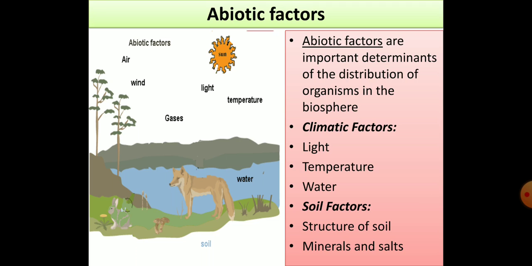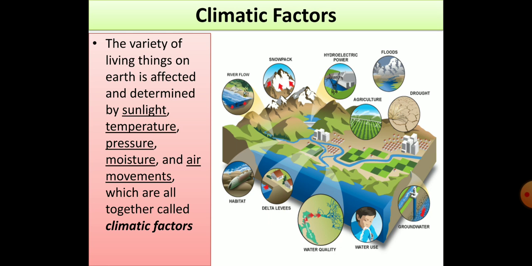And the topographic factor is simply referred to as the edaphic factor, related to the structure of the soil, minerals and salt, the soil profile, soil pH. So like that there will be different matters. First going to the climatic factors. The variety of living things on earth is determined by the different climatic factors.